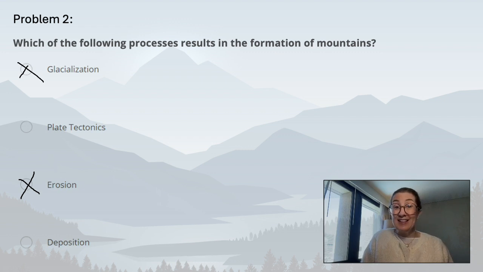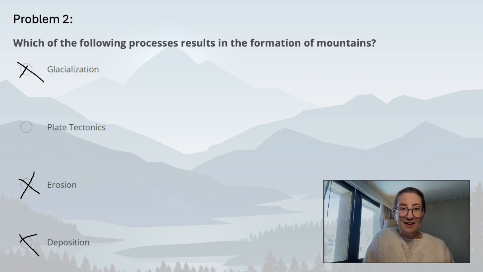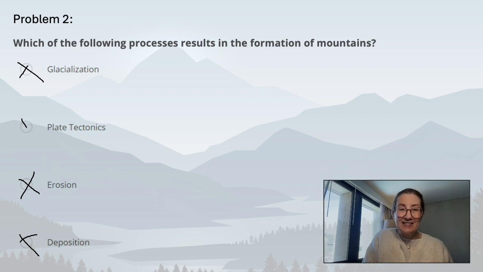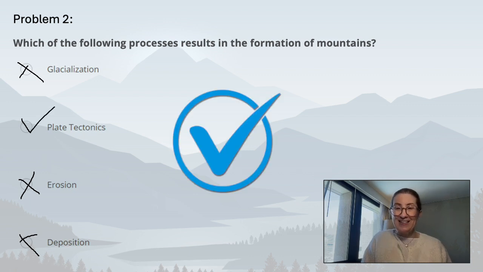Deposition, that's the layering of sediment carried by water, wind, or ice, and that will not create a mountain either. So let's look at the last one, plate tectonics. This theory provides an explanation as to how major landforms, such as mountain building, earthquakes, and volcanoes were created from the movement of these tectonic plates. So plate tectonics is definitely the correct answer here.